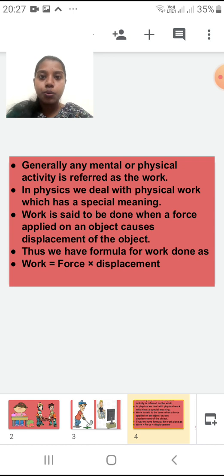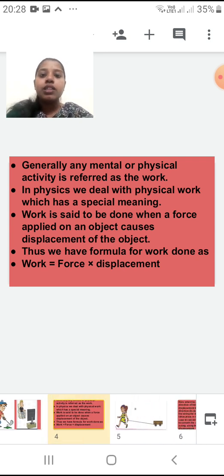That is, work done is the product of force multiplied by displacement. Now what will be the initials if you use them? You can write it as W is equal to capital F multiplied by small letter s. Displacement we will show by small letter s. So you will write W is equal to capital F multiplied by small letter s. I hope till here is clear to you.